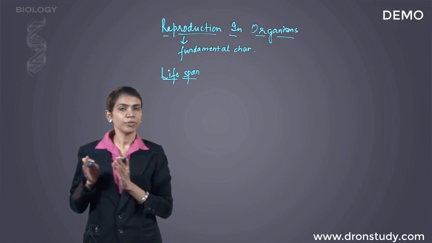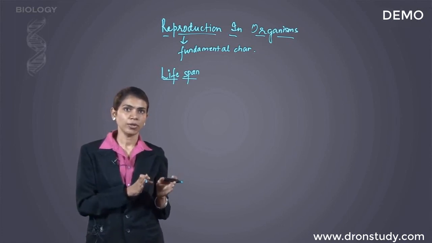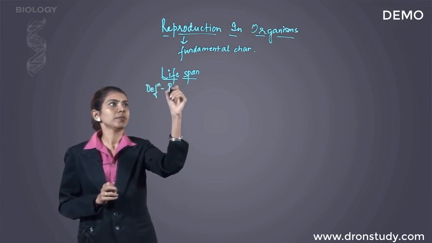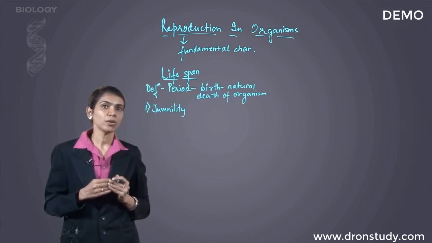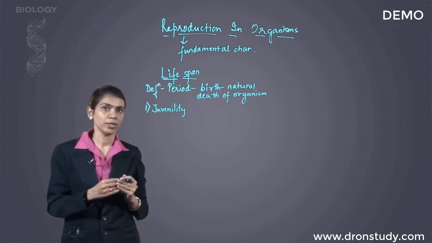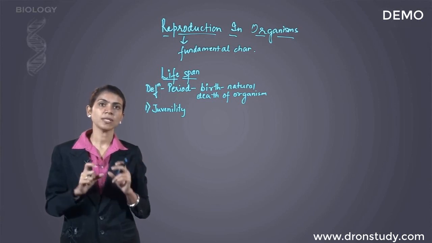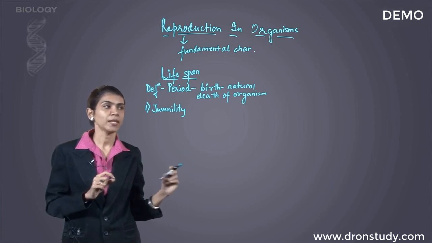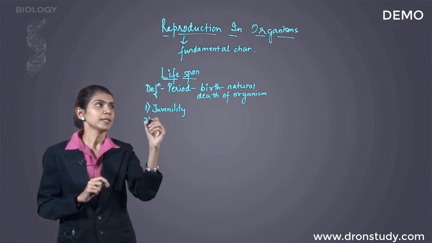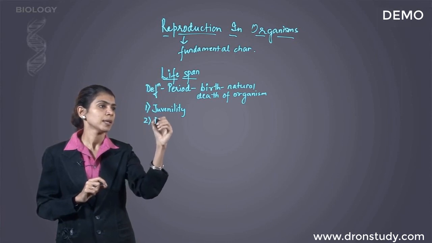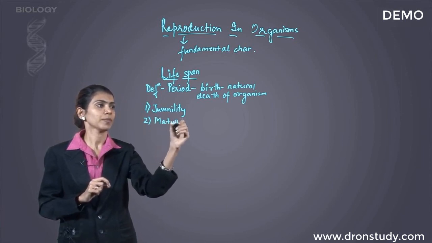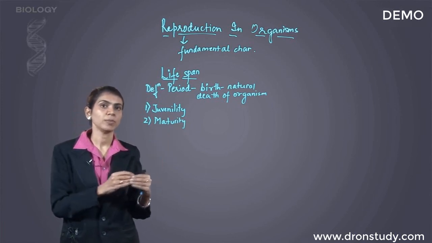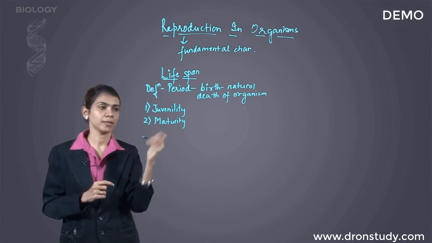That means it is the period from birth to the natural death of the organism. So we can define it as the period of being developed for reproduction. That means the body of the organism is undergoing processes so as to develop it to be able to reproduce. That is juvenility. Second stage of lifespan is maturity. Maturity is when the organism is actually able to reproduce. That means reproduction begins in this phase.